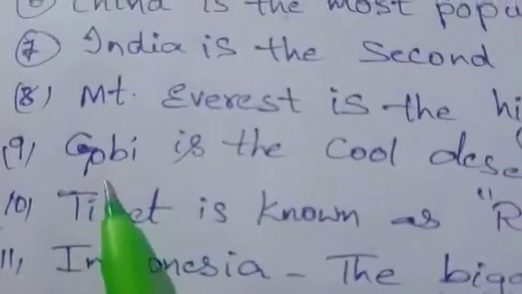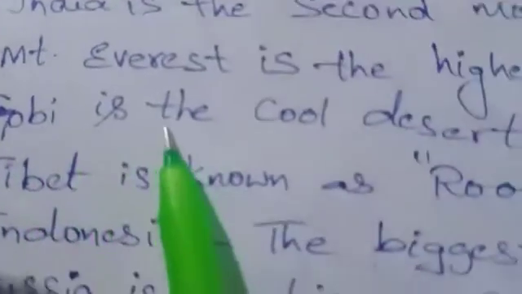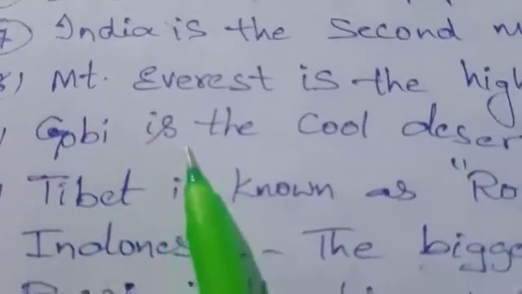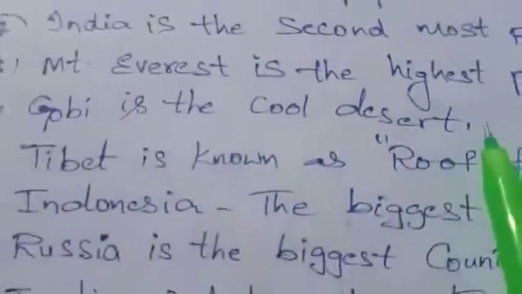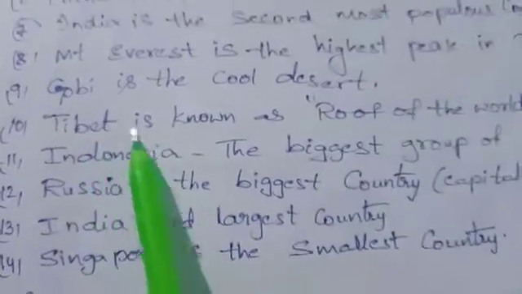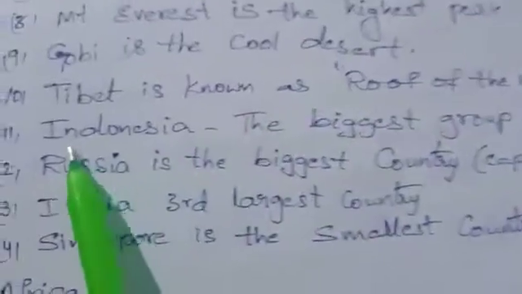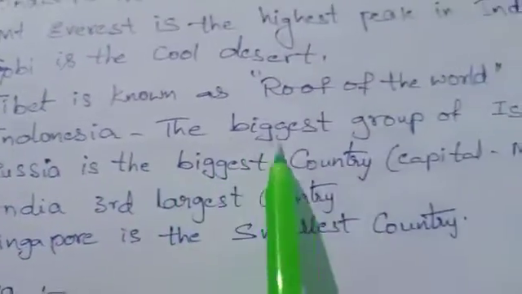So next we find out the Gobi. Gobi is the cool desert. It is located between China and also Tibet. Gobi is the coolest desert in Asia. Next, Tibet is known as the roof of the world. Roof of the world. Indonesia is the biggest group of islands.